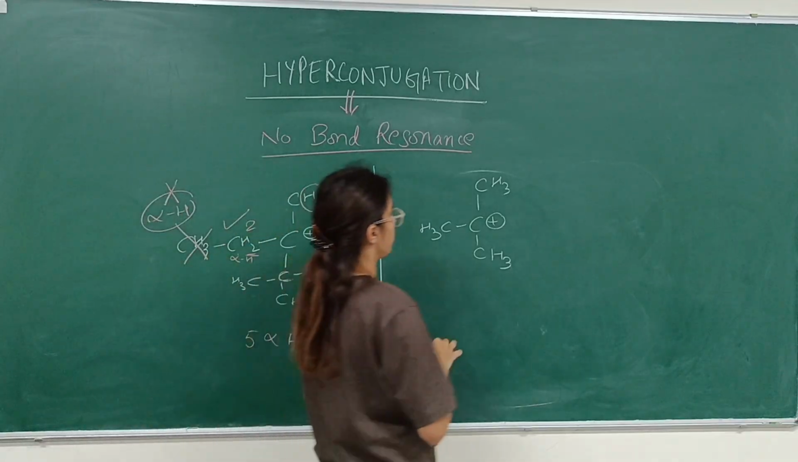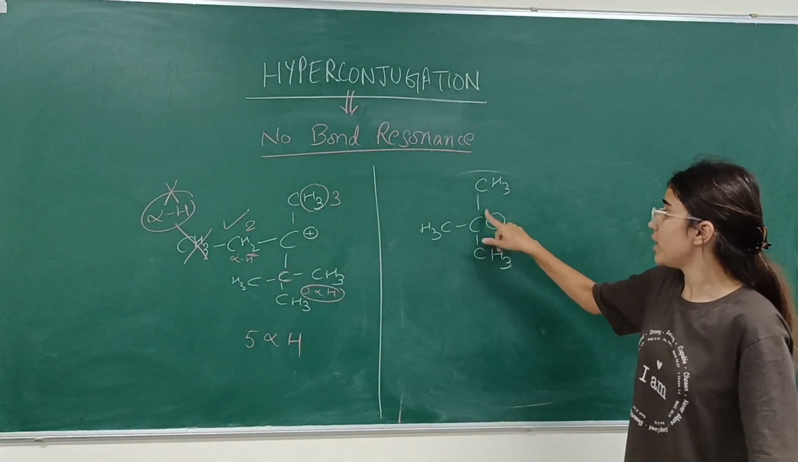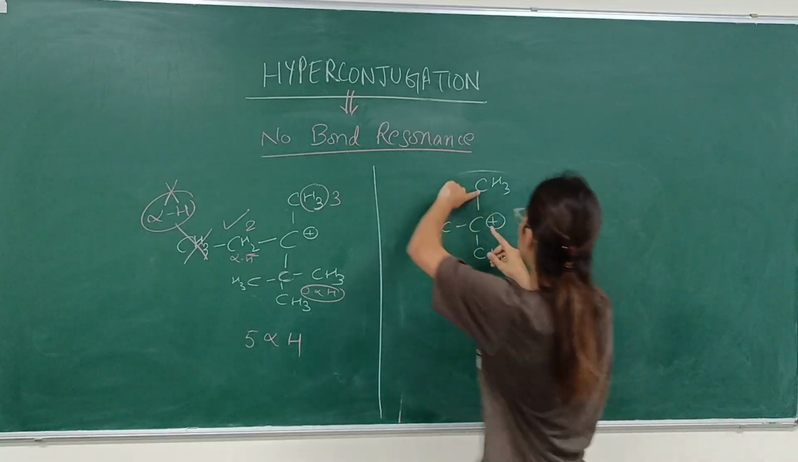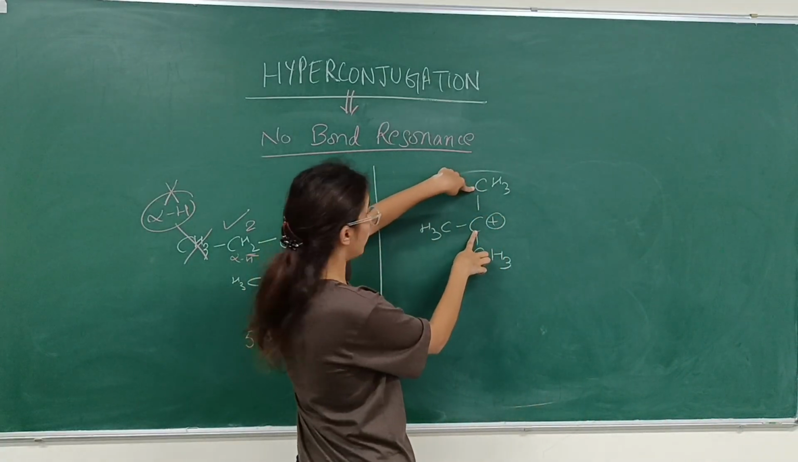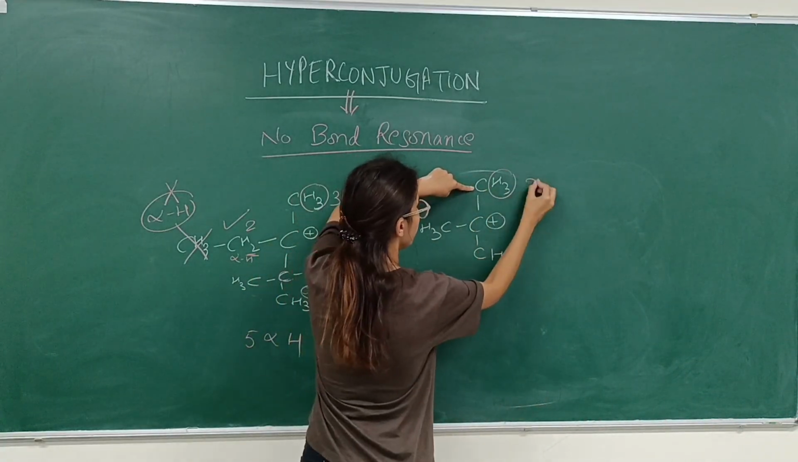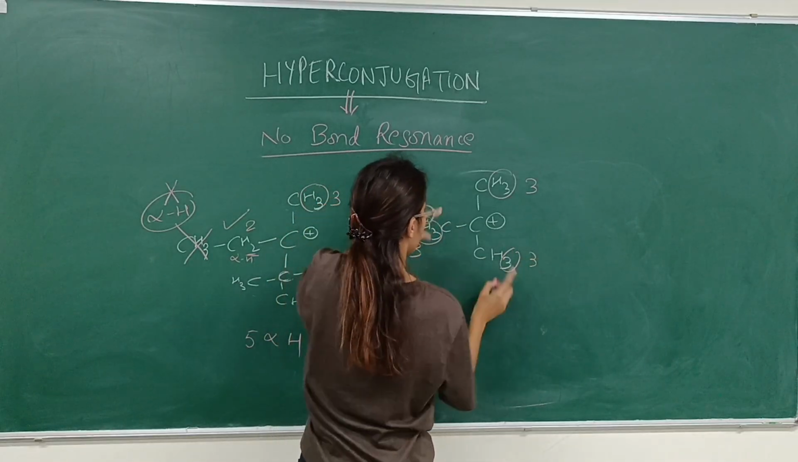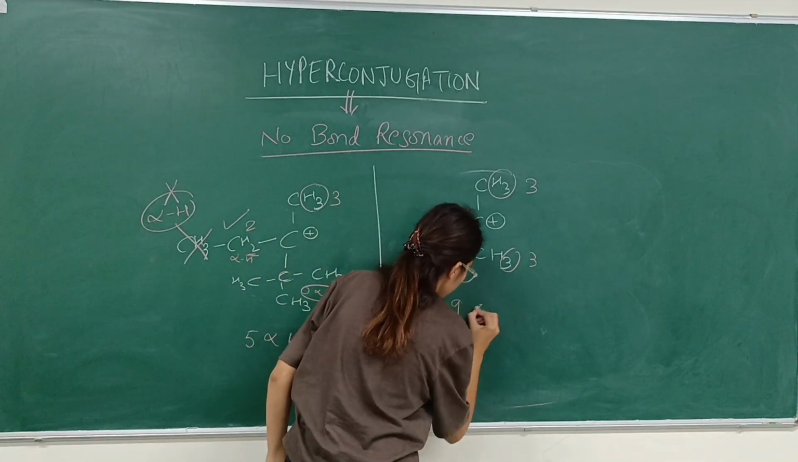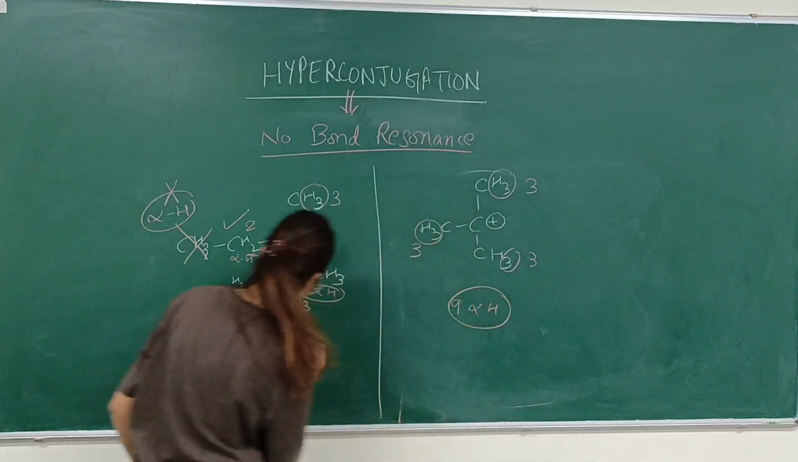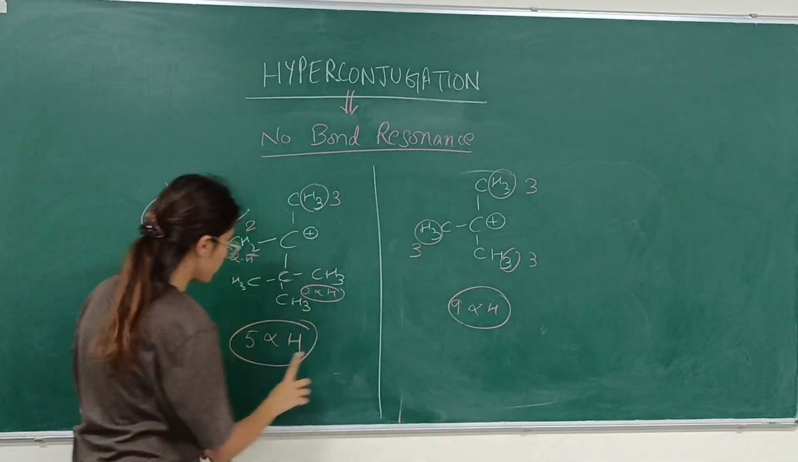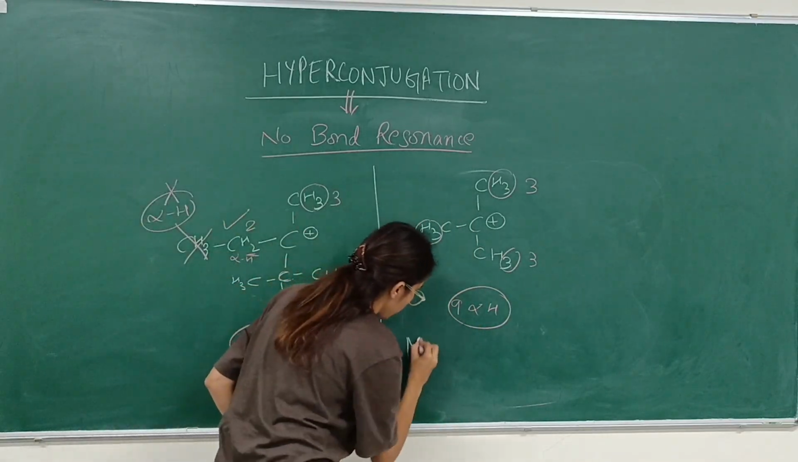Now come to this quickly. This carbocation. This carbon is adjacent to this electron deficient carbocation. So here 3, here 3, here 3: 3 plus 3 plus 3, 9 alpha hydrogens. So now you can see 9 alpha hydrogens versus 5. So this will be the more stable carbocation.